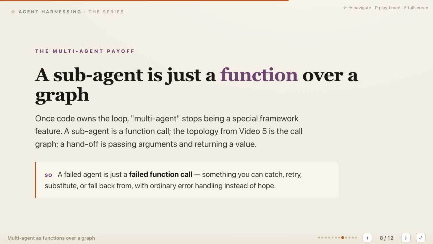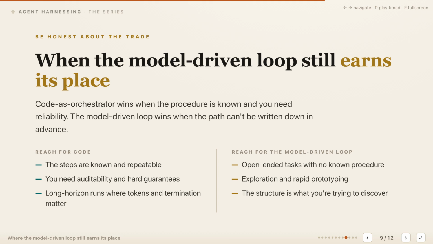A failed agent is therefore a failed call that code can catch, retry, substitute, or route around. Coordination remains difficult, but ordinary error handling exposes failure instead of hoping another prompt will recover. Code as orchestrator is not a universal answer, because some tasks have no procedure we can specify beforehand.